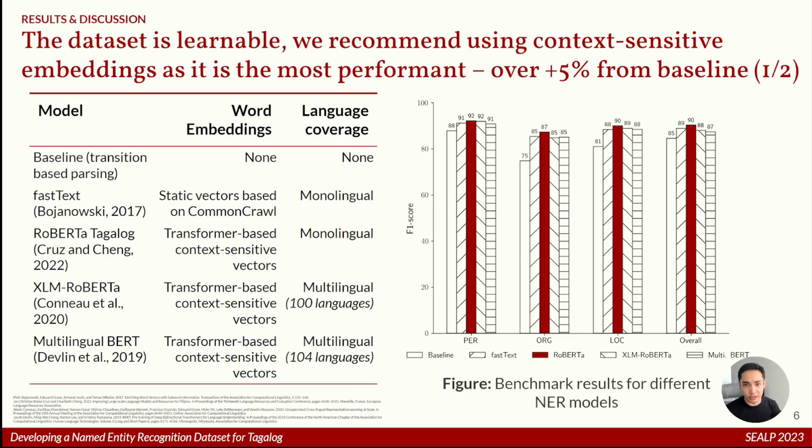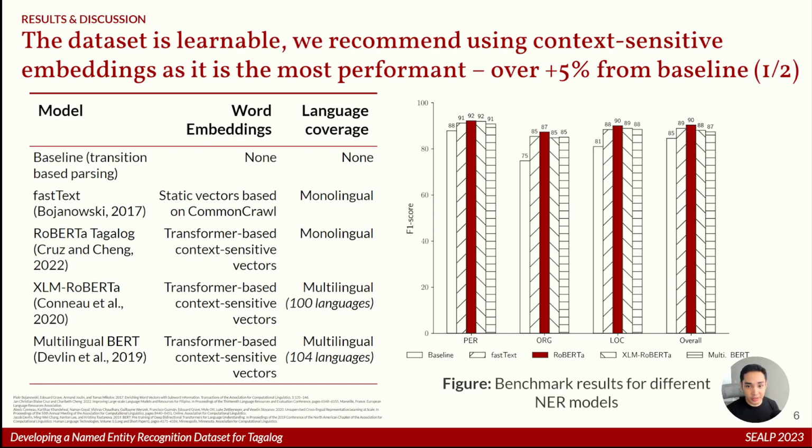So given these annotations, we ran some benchmarks and we want to check if the dataset itself is learnable. We tested on 5 model configurations in a supervised learning setting. The main difference between them is the type of word embeddings they employ in the second column and their language coverage, which would be in the third column. Our baseline approach is simply training a transition-based parser from spaCy. We are not using any additional information from static vectors or context-sensitive word embeddings.